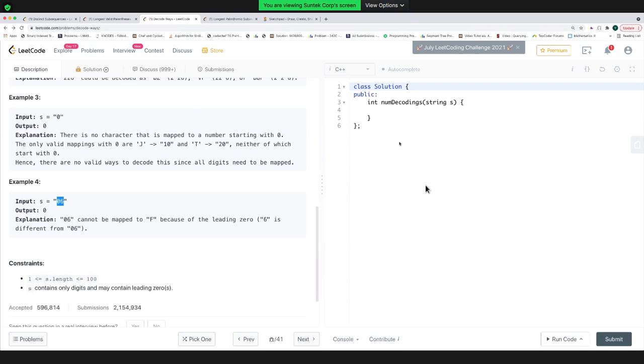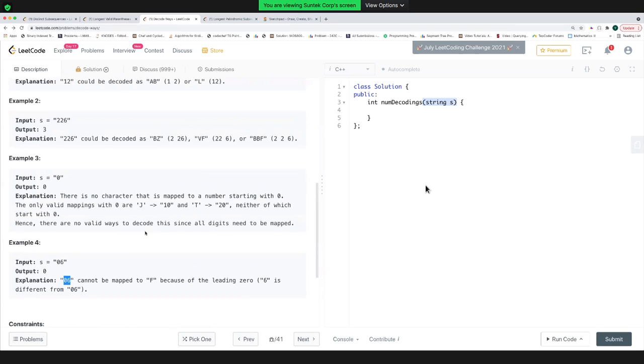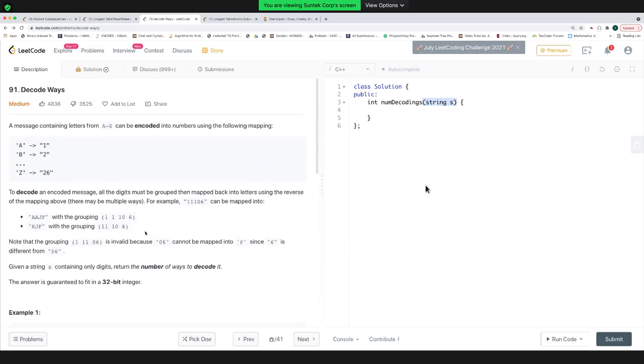No, we'll be given a string S, and for that particular string S, we need to check how many ways there are to decode that particular string. So if you see this 06, even if you take the 06 together, you can't make that string because 6 is equivalent to F, but 06 is not equivalent to F. 1 means A, 2 means B, 3 means C, 4 means D, up to 26 means Z. So you need to return the total number of ways to decode this string.